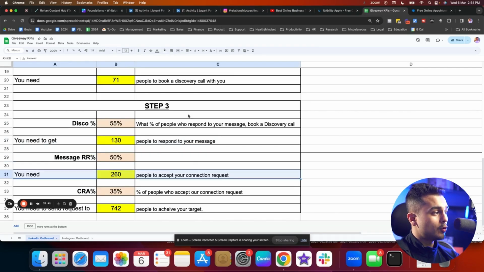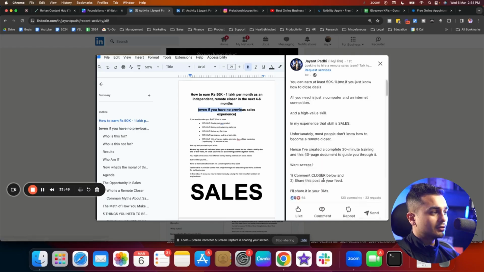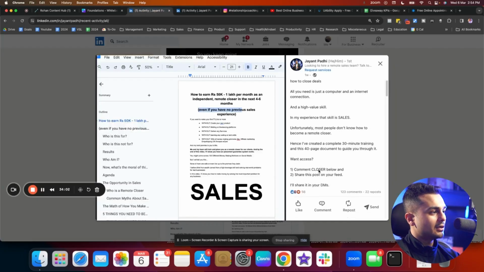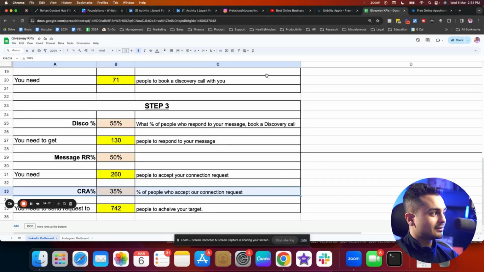This means that I need 260 people to accept my connection request, or at least be in my list, to comment over here, so that I could at least get the goals that I want achieved. And then finally, let's say that I have a connection request acceptance percentage of 35%. This means if I was to send a request on LinkedIn to a stranger, I would expect approximately 35% of them to accept. So this means I'll need to send 742 connection requests on LinkedIn in order to achieve my target.